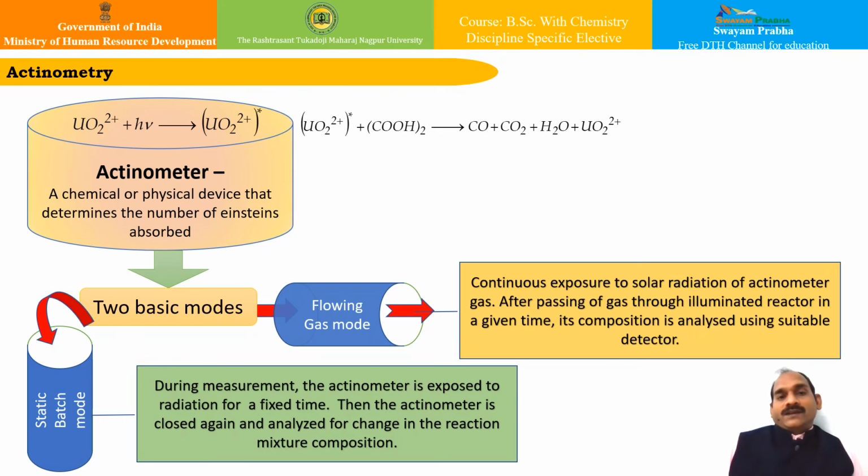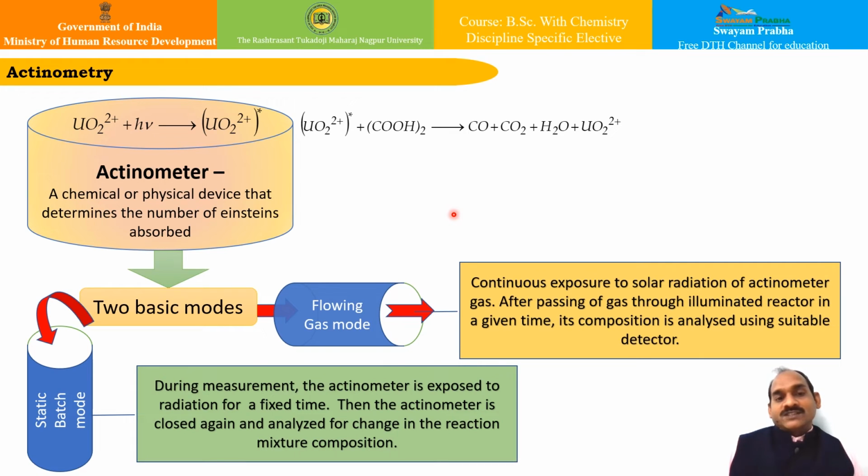So, actinometry. What is actinometry? This is a relatively new term. A chemical actinometer system or physical actinometer are one and the same thing.